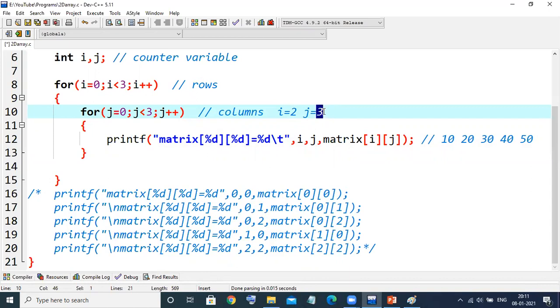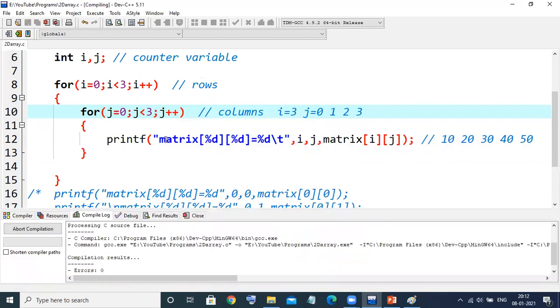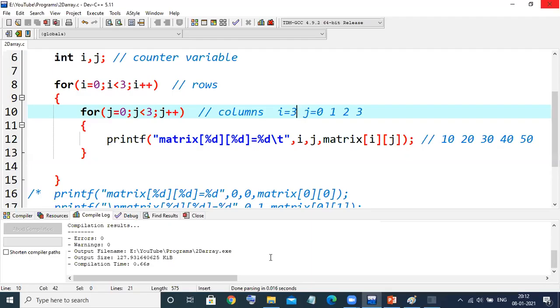Again, J will start with 0, 1, 2. The moment it becomes 3, it goes to the outer loop. Again, I will become a 3. That means 3 is less than 3? The condition will become false. It directly comes out of the loop. By that moment, it has gone through all values. See the output. Matrix 0, 0, 10, 20, 30, 40, 50, 60, 70, 80, 90. It has printed all the values.